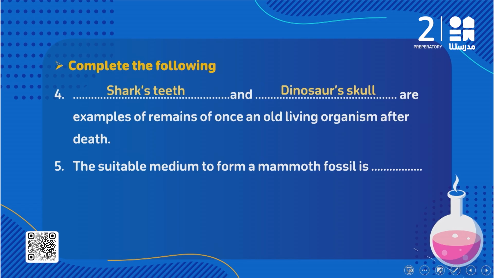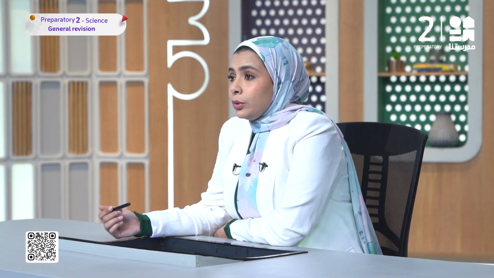Number 5: what is the suitable medium to form a mammoth fossil? We said the mammoth fossils were discovered in snow, specifically in Siberia, and the suitable medium to form the complete body fossil of the mammoth was the snow, because it preserved it from decomposition. So they found the complete body of the mammoth preserved in the snow.